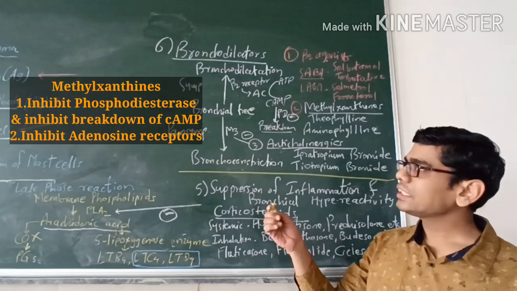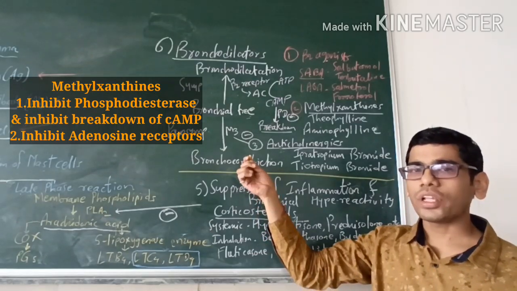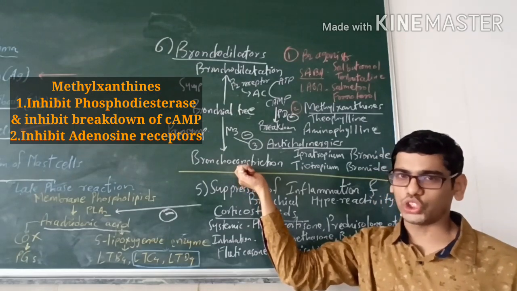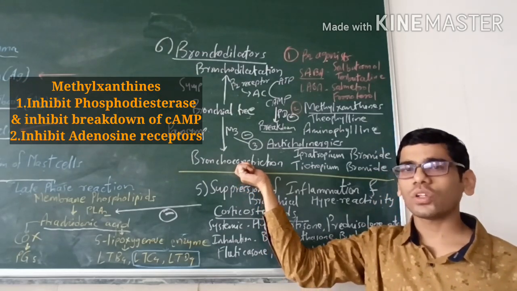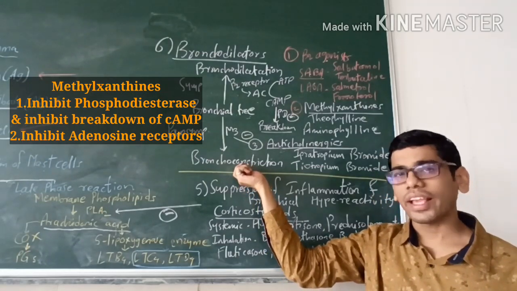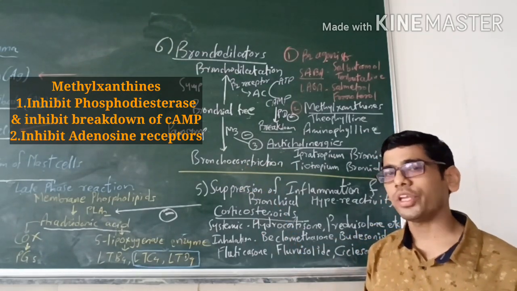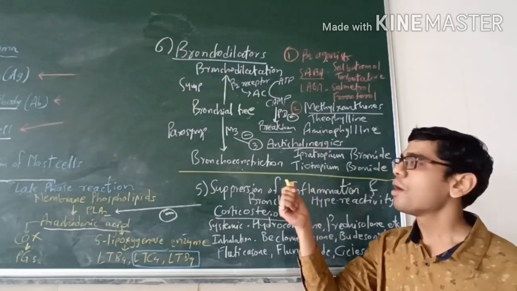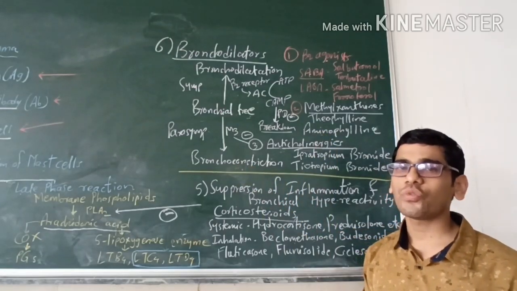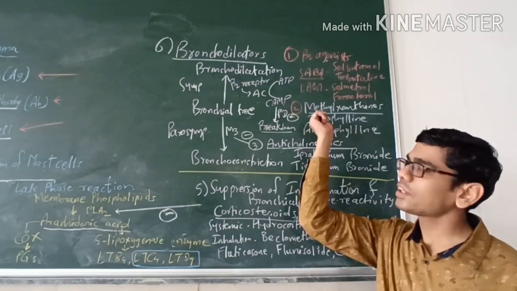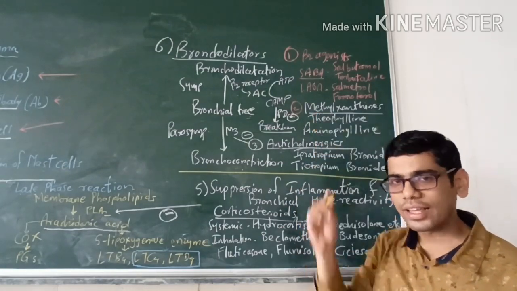Second, there is one natural substance in our body called adenosine, which is responsible for bronchoconstriction. This adenosine acts on receptors A1 and A3. These adenosine A1 and A3 receptors are also inhibited by methylxanthines, because of which bronchoconstriction will not occur, and in short bronchodilation will be produced. So that is our second group of bronchodilators, methylxanthines.